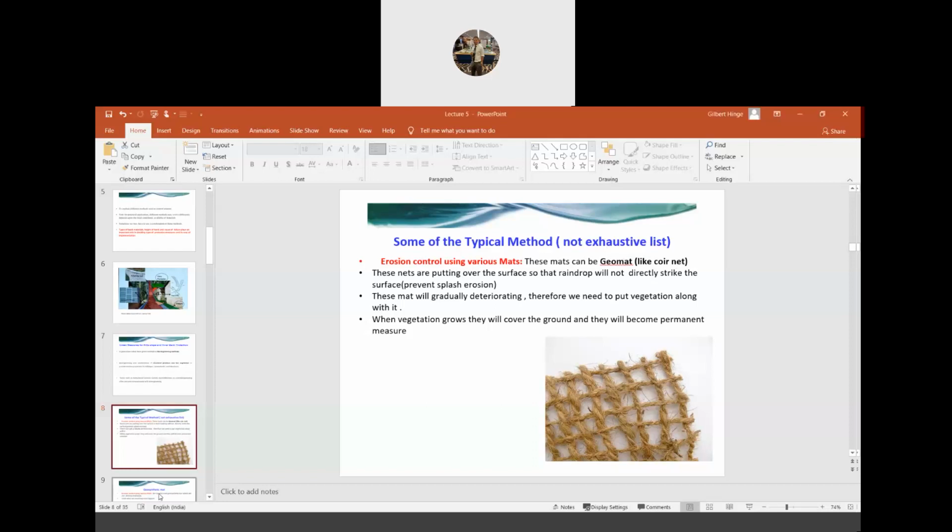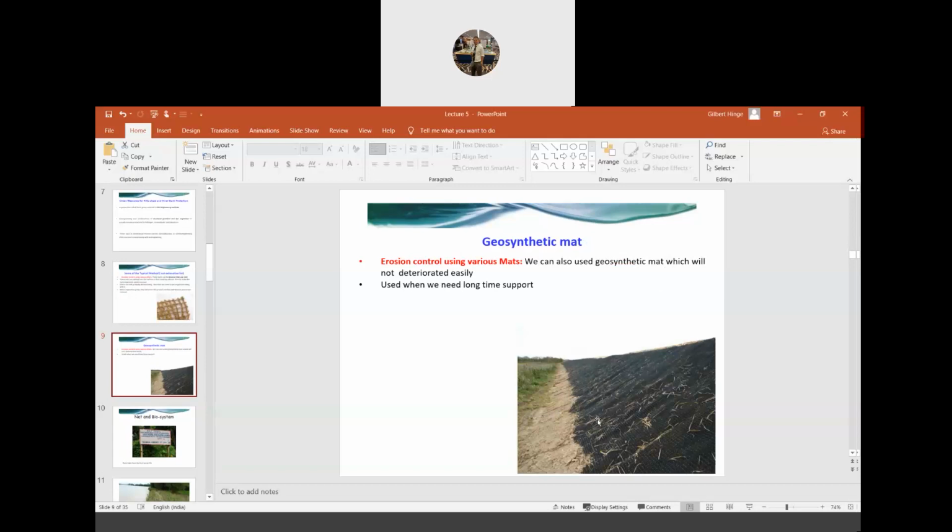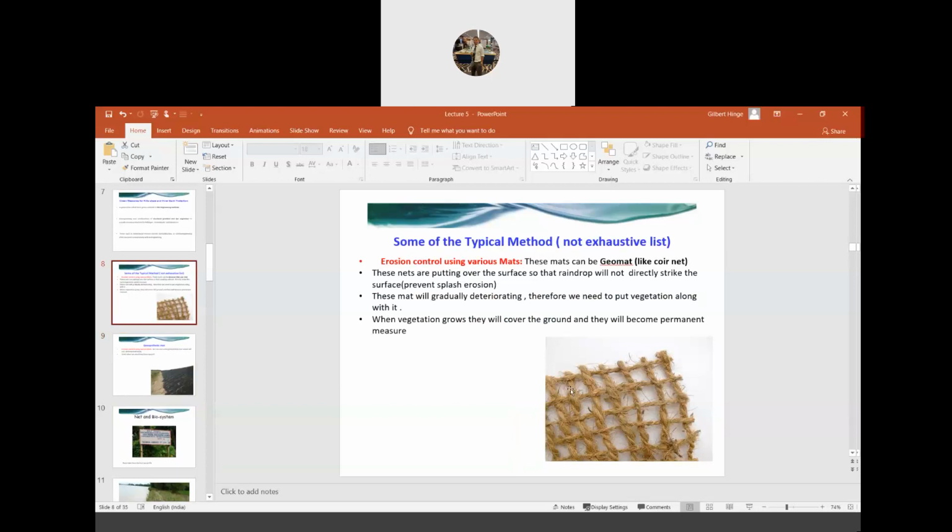For example, you see here we generally lay like this. This is a different type of thing, a geosynthetic mat, but we also lay this kind of a mat in that way so as to prevent the direct impact of a raindrop. But you should note that this kind of a mat will eventually deteriorate. So what we have to do is plant some kind of locally available vegetation inside of this mat. It may be grass or some kind of locally available vegetation which generally has a long root system. So we plant that vegetation in this mat along with this mat.